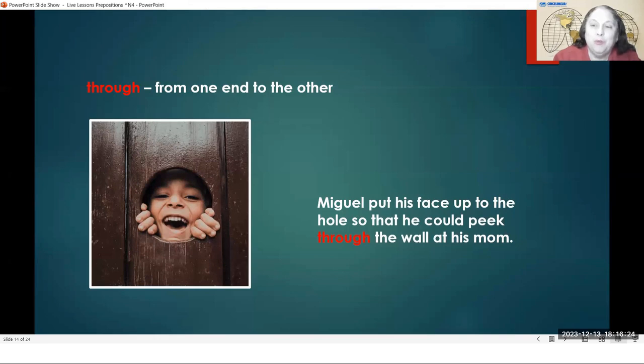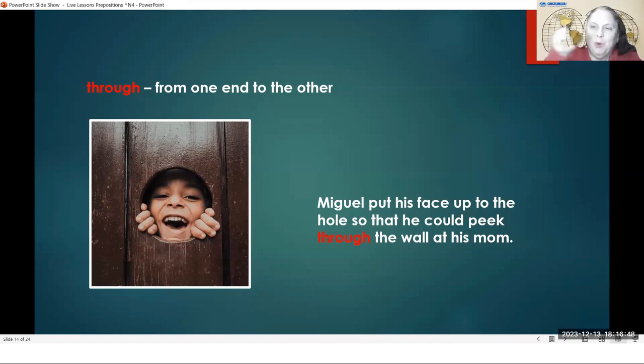You can do the same. You can look through a window. A window, this hole right here, this hole is round, but a window can be a square. A window can be a triangle. Most windows are a rectangle. And when you put your face on one side of the window, you can look through the window and you can see what is on the other side of the window.